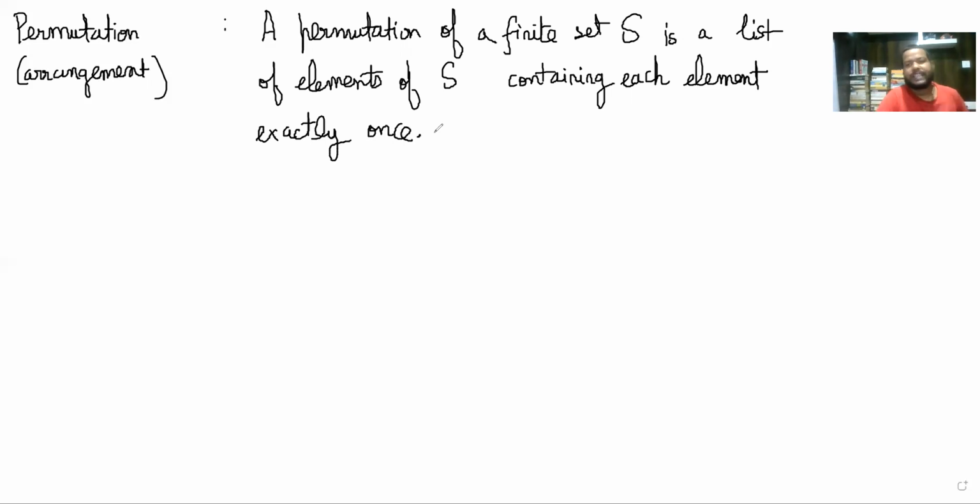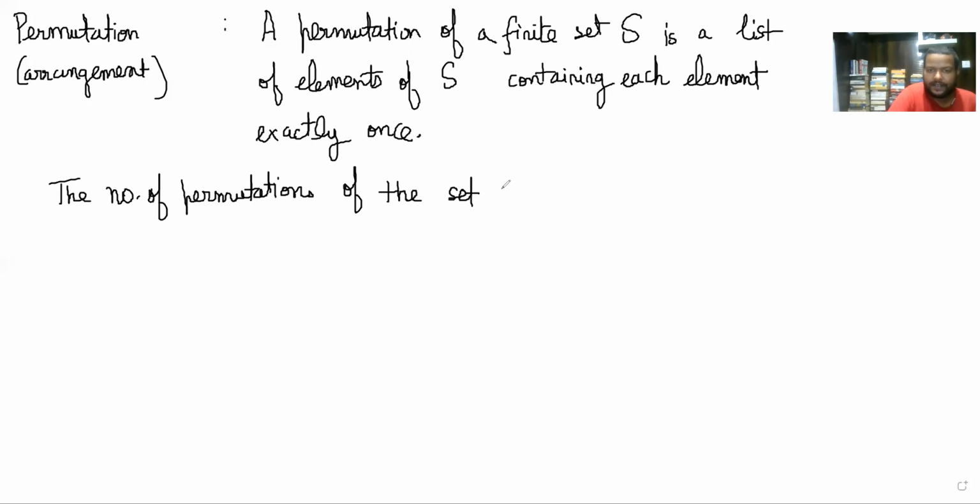So basically you rearrange the elements of S, and we also have the number of permutations of the set 1 to n is n factorial. Okay, so let's do another theorem here.